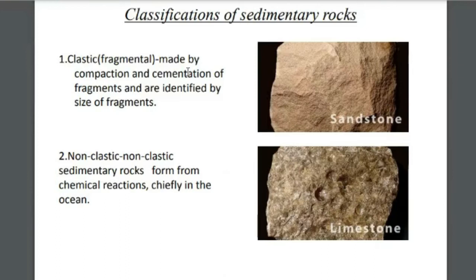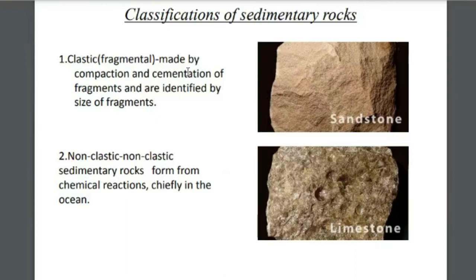Non-clastic rocks are formed from chemical reactions, chiefly in the ocean. Various chemical reactions like oxidation, hydrolysis, and carbonation happen along with the sediments. This is how the non-clastic sedimentary rocks are formed.